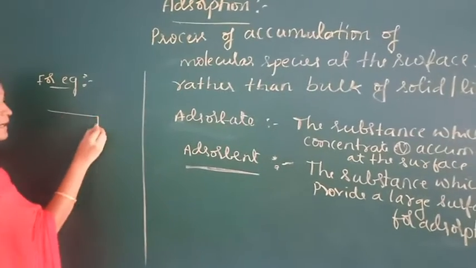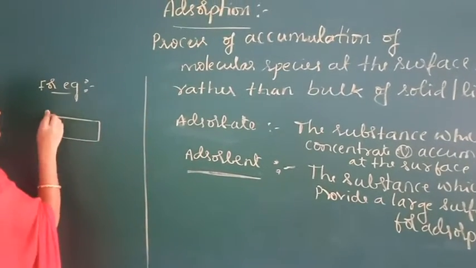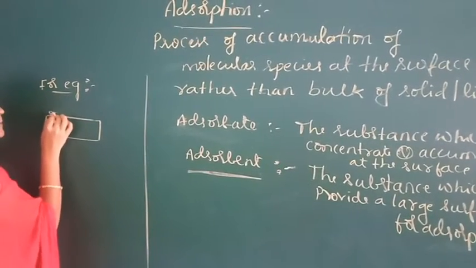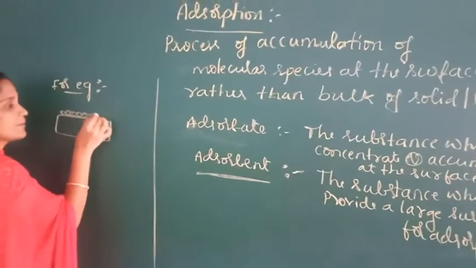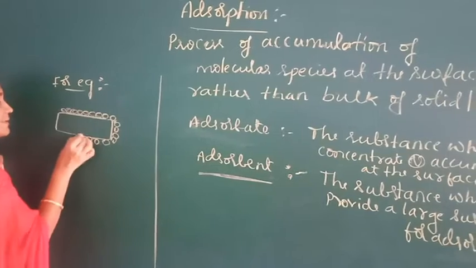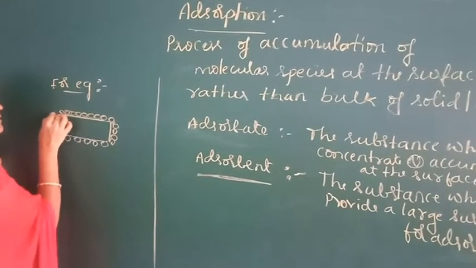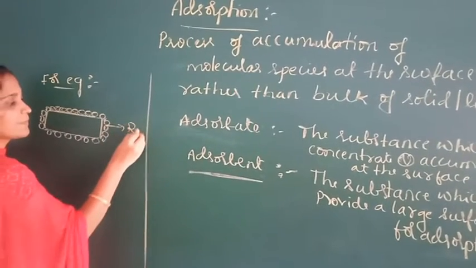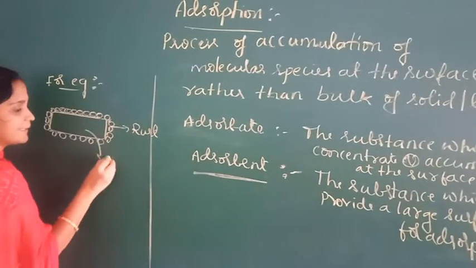this is an iron rod. When it is exposed to air, one layer will be deposited. This layer is called rust. This is iron.